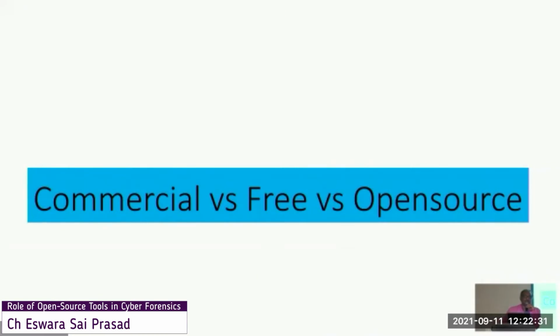To describe these open source and free tools domain, two nomenclatures are used: FOSS and FLOSS. FOSS means free and open source software. FLOSS means free libre open source software. These are the two classifications. Free software comes under FOSS, and the open source tools come mostly under FLOSS, but they are both used in any way. Many people do not distinguish between the two; this is just a nomenclature.